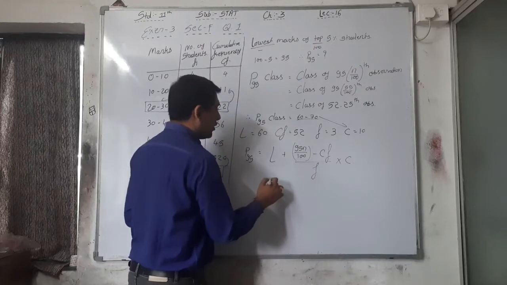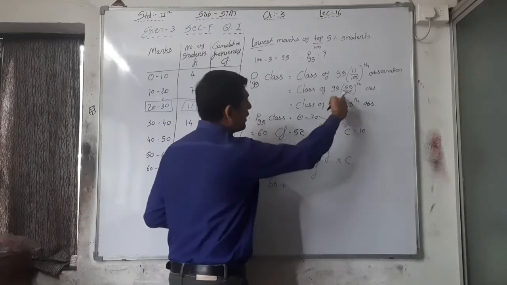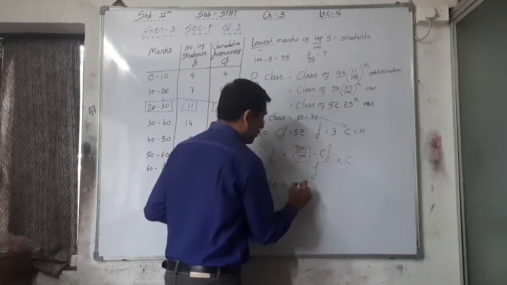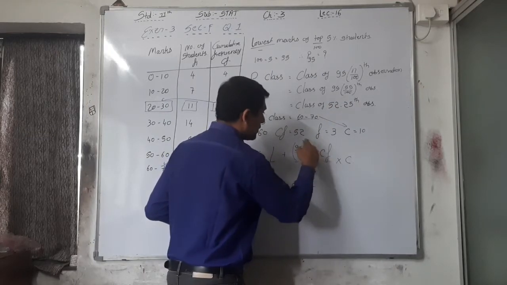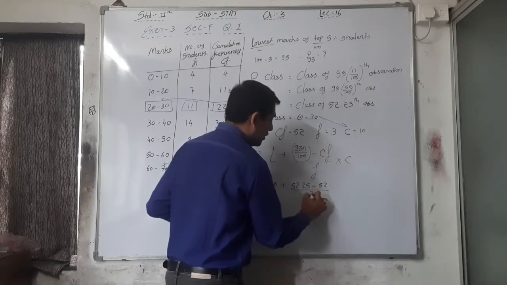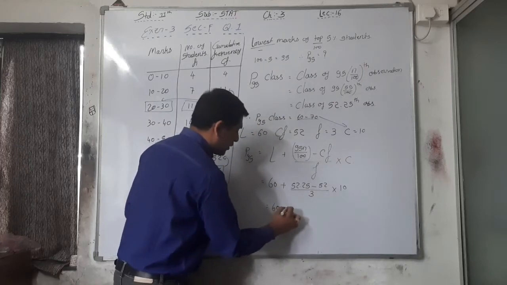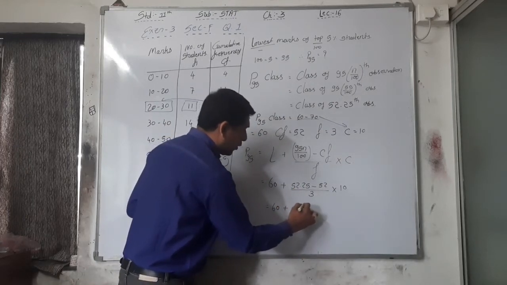L is equal to what? 60 plus 95 by 100, that is 52.25, minus CF 52 upon F 3 into C 10. 60 plus 0.25.